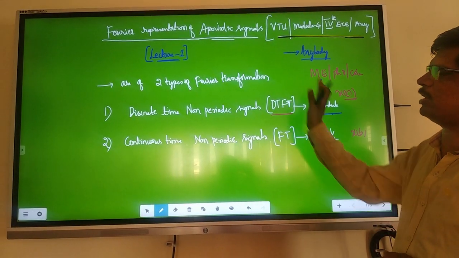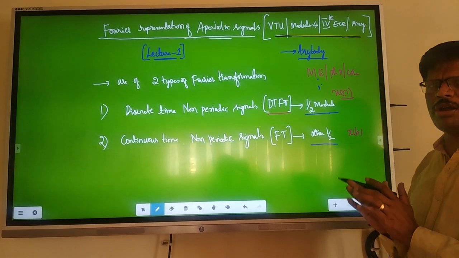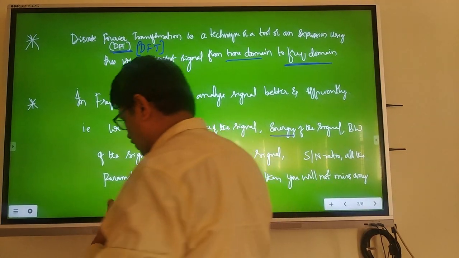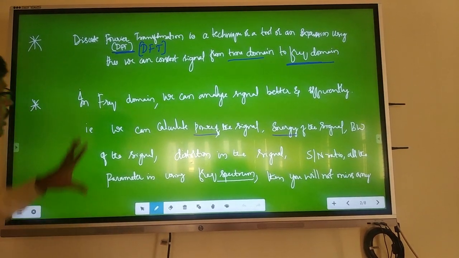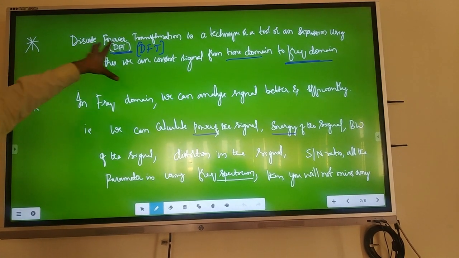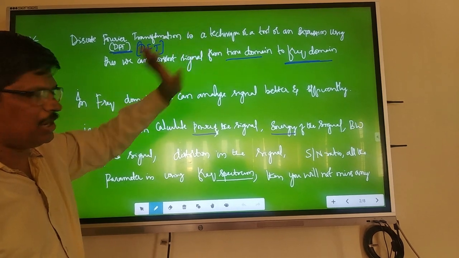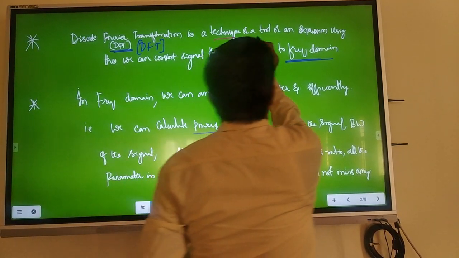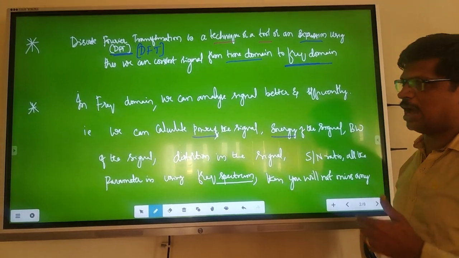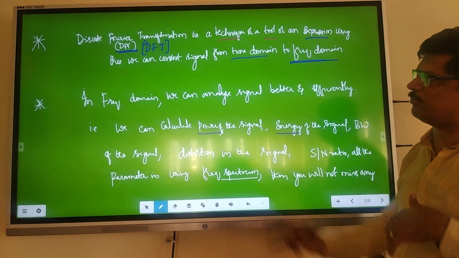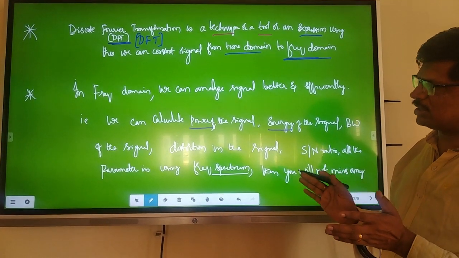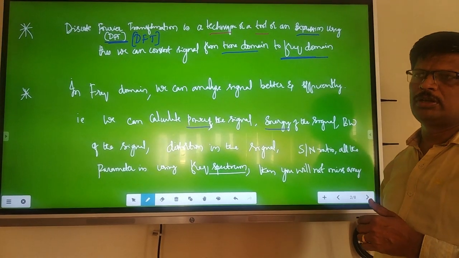Now before going to this Fourier transform, let me tell you the importance of Fourier series and Fourier transforms. In today's world it is the discrete Fourier transform. It is a great tool, or expression, derived 200-300 years back by Fourier, to process signals and convert them from the time domain to the frequency domain.